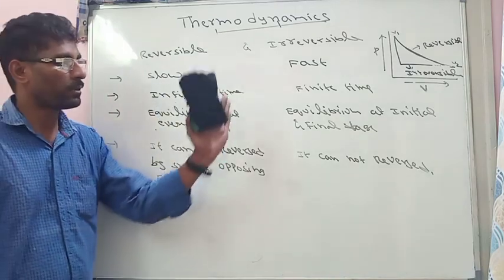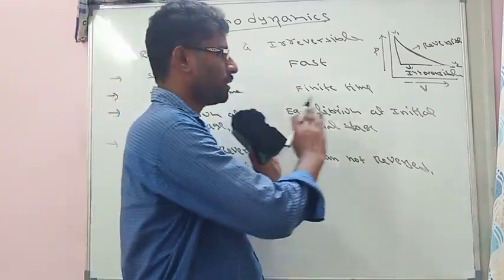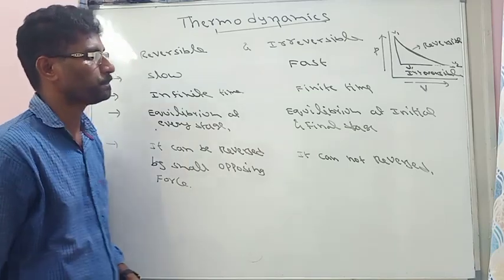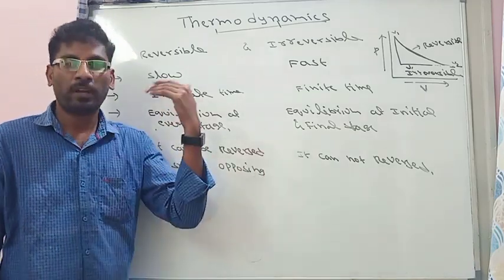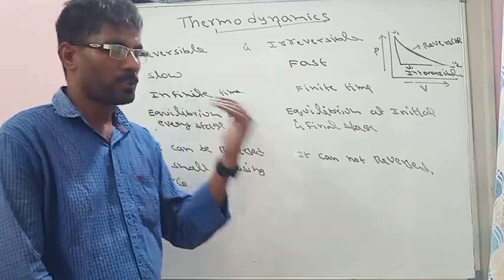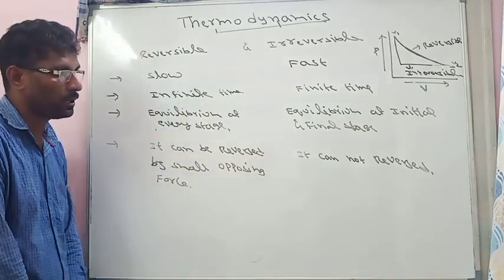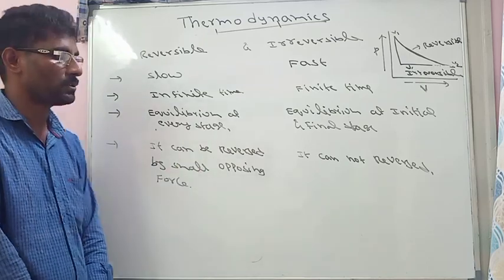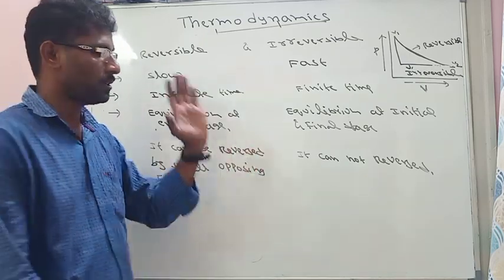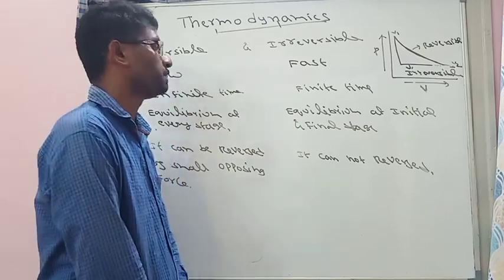So remember the graphs of reversible and irreversible. These are the different types of process: cyclic process, reversible, irreversible, and isothermal, isobaric, isochoric, and adiabatic. All these are different types of process. At which process what will happen, just remember all the definitions.